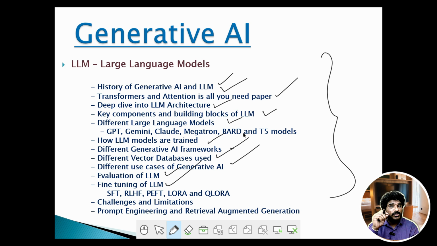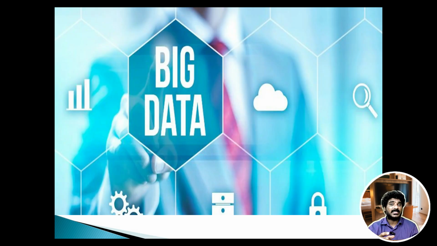RLHF is reinforcement learning with human feedback. PEFT is parameter efficient fine tuning. LoRA is basically low rank adaptation, and QLoRA is quantized low rank adaptation. And at the end, we'll understand a few of the challenges, and then we'll understand prompt engineering and RAG, retrieval augmented generation.